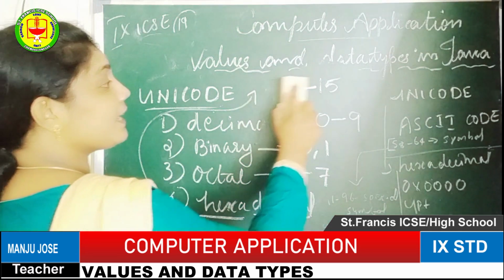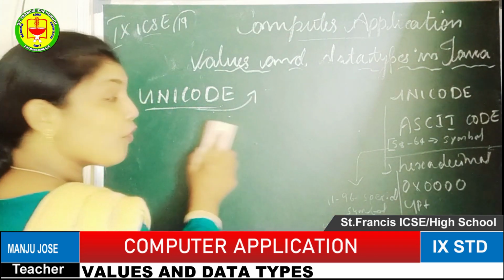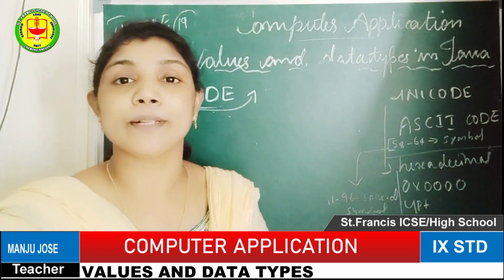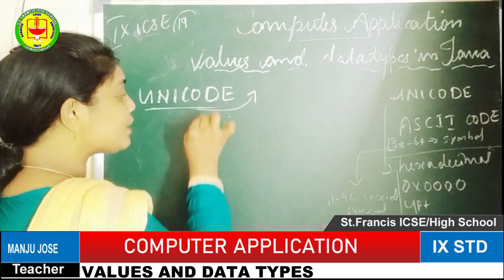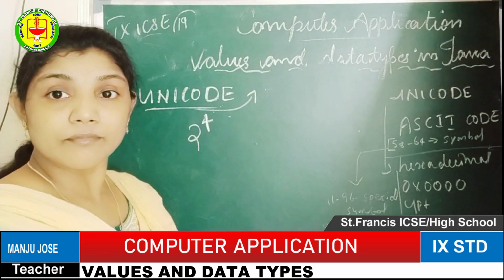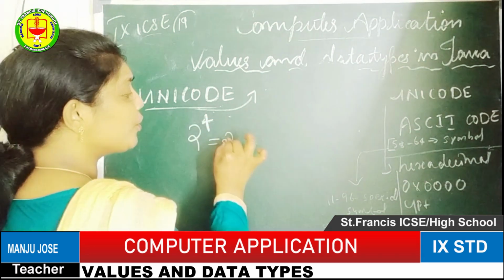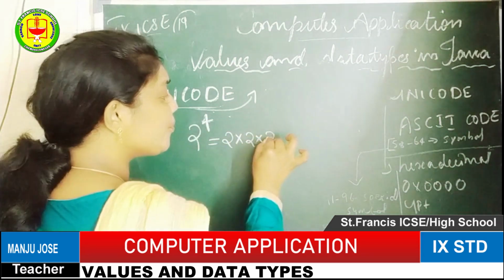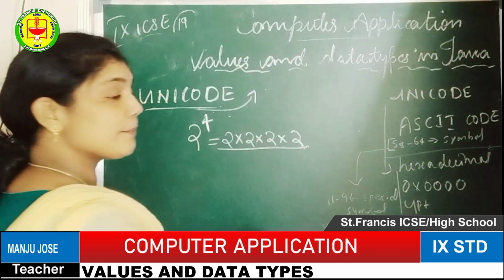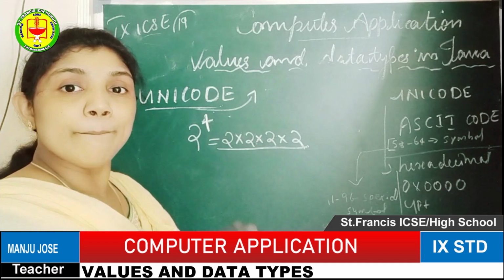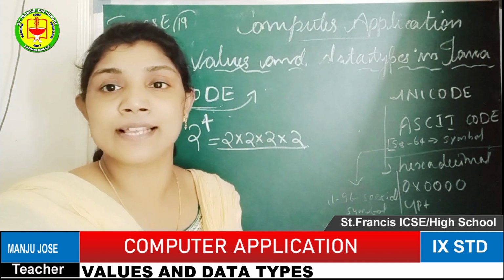Okay, then we can come back to the Unicode section. Unicode always belongs to the hexadecimal format. That means the value will always be in 2 raised to 4 format. So what is the value of 2 raised to 4? 2 raised to 4 equals 2 into 2 into 2 into 2. Okay, so this is 2 raised to 4. That means for the input value you have to give a minimum of 4 group of input. That's why it is called 2 raised to 4.